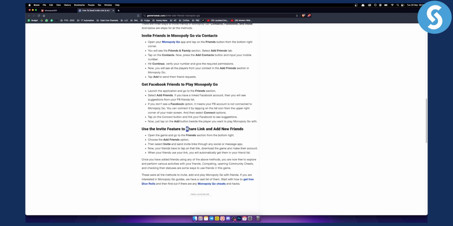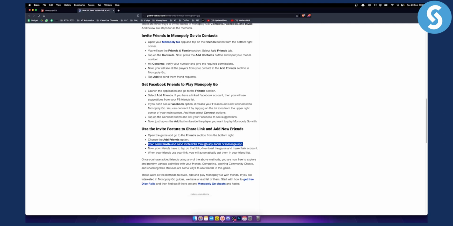The same way you can do on Facebook, but if you want to invite people via share link, then what you can do is open the game and go to the friends section from the bottom right. From there, you can choose the add friends option. Now from there, you can select invite and send invite links through any social or message app. So this is what you want to do, right? Because here you will be able to send Monopoly Go link on Facebook or on any social or message app